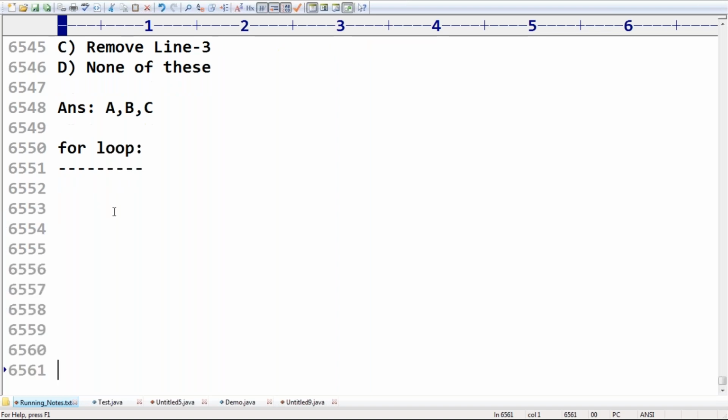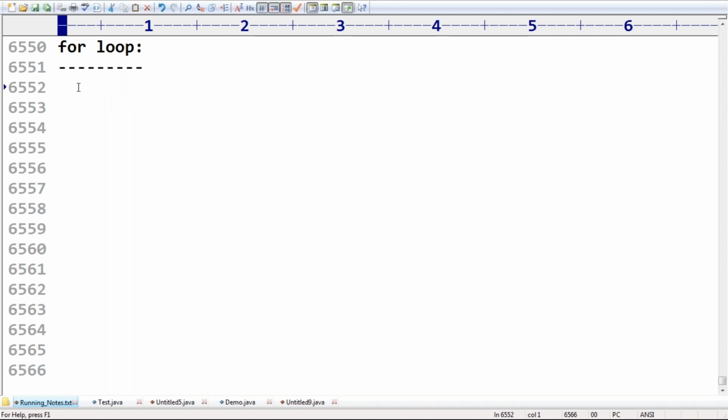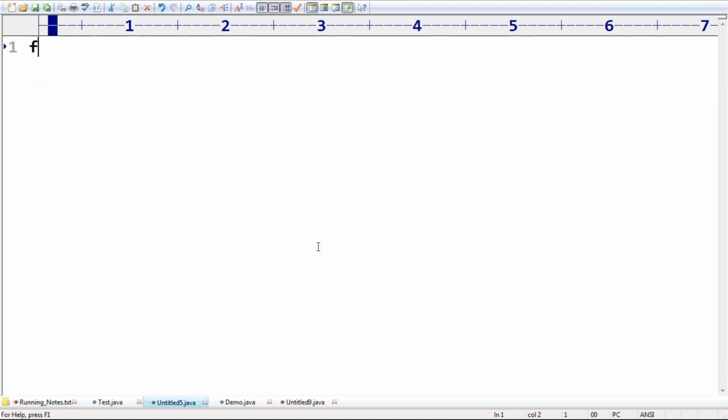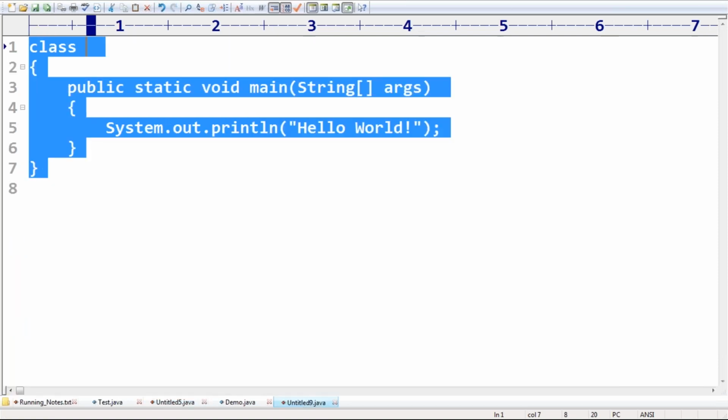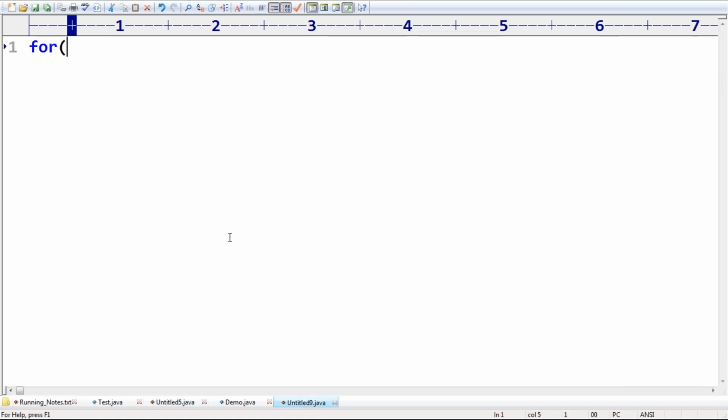So now my question is, listen carefully. What is the syntax of the for loop? Have a look once. What is the syntax of the for loop? The first one is the initialization section.